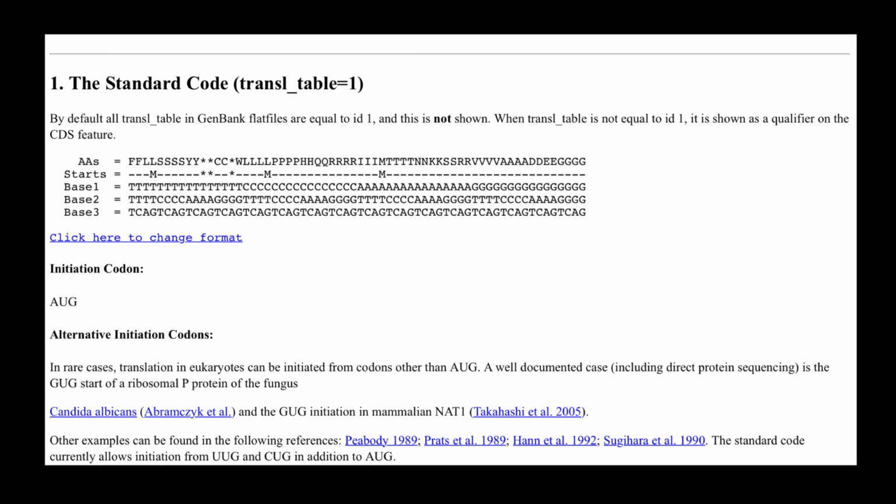Here is example number 1. As you know, AUG specifies the start codon, as I told you earlier, but there are also alternative initiation codons. In rare cases, translation in eukaryotes can be initiated from codons other than AUG. A well-documented case, including direct protein sequencing, is the GUG start of the ribosomal P protein of the fungus. So this is the first example, and here's the scientific name of this fungus.